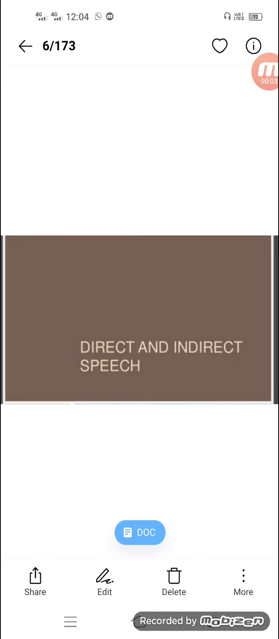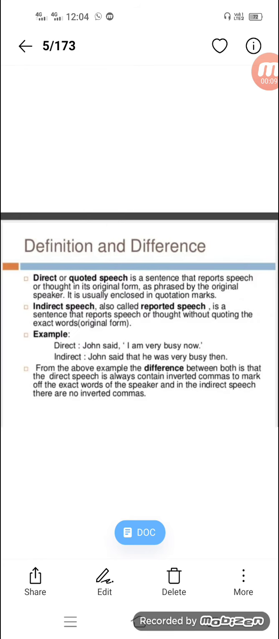Good afternoon, my dear students. Today I am going to teach you the topic direct and indirect speech. Now let us see the definition and difference of the direct and indirect speech.